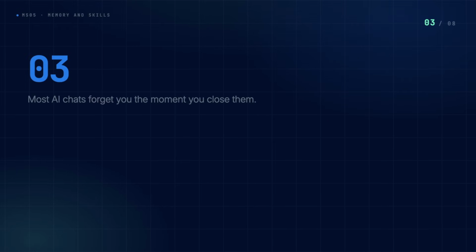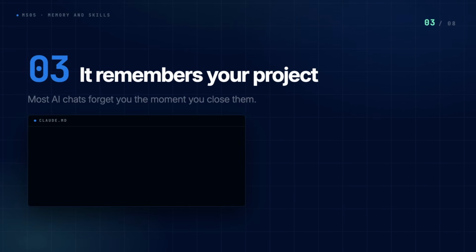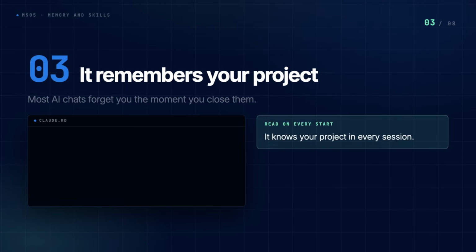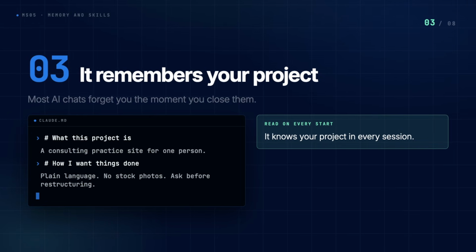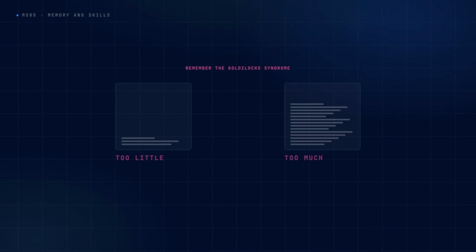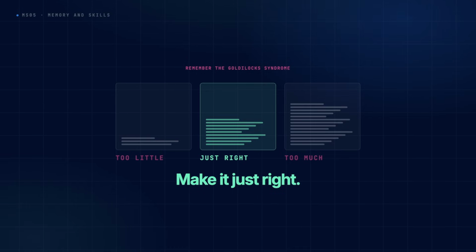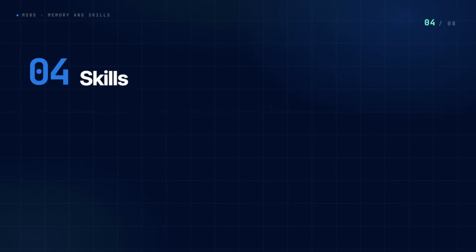Feature 3. Most AI chats will forget you the moment you close them. Claude Code has a plain text file called CLAUDE.md, and it reads it every time it starts. Write down what your project is and how you want things done, and from then on, it knows your project in every session. Without it, you keep repeating yourself. But remember the Goldilocks syndrome. Too little, not good. Too much, not good. Make it just right.